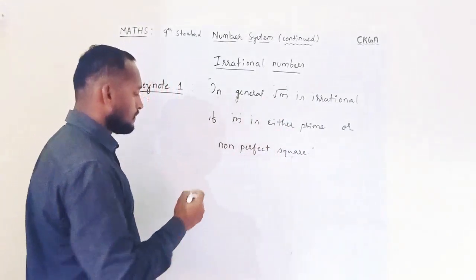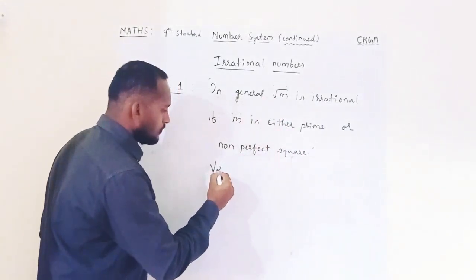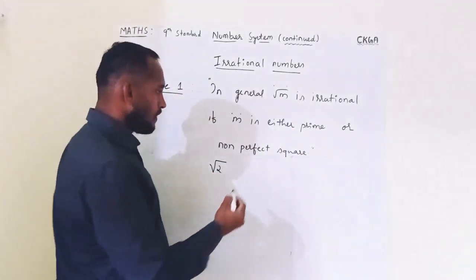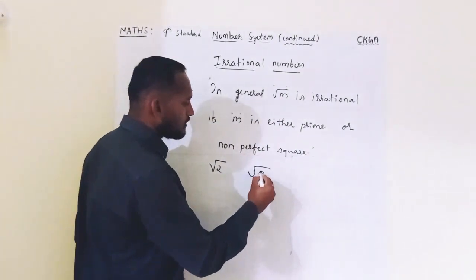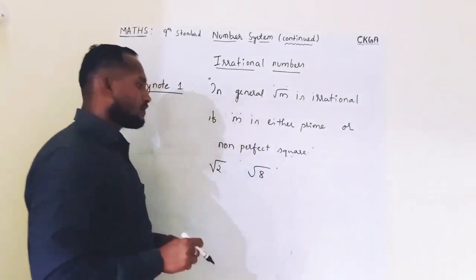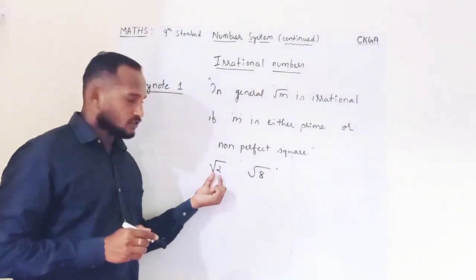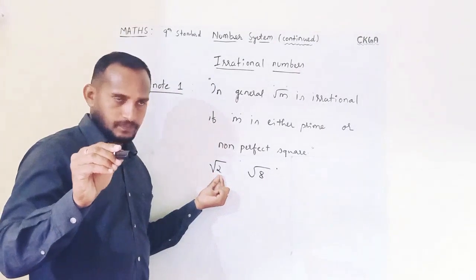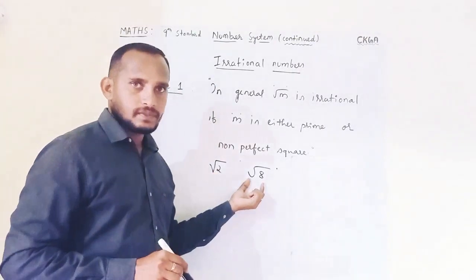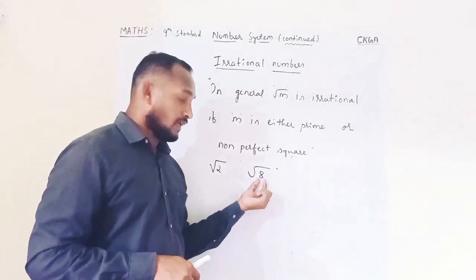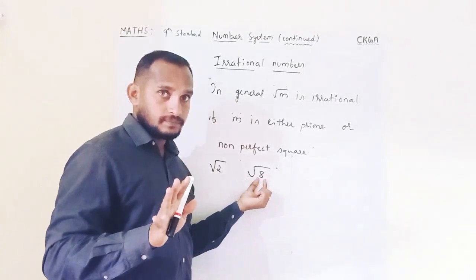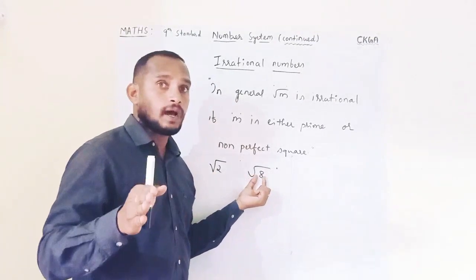Suppose you take square root of 2, it's irrational, and square root of 8 is irrational. Root 2 is irrational because 2 is a prime. Root 8 is irrational because even though 8 is not a prime, it is a non-perfect square.